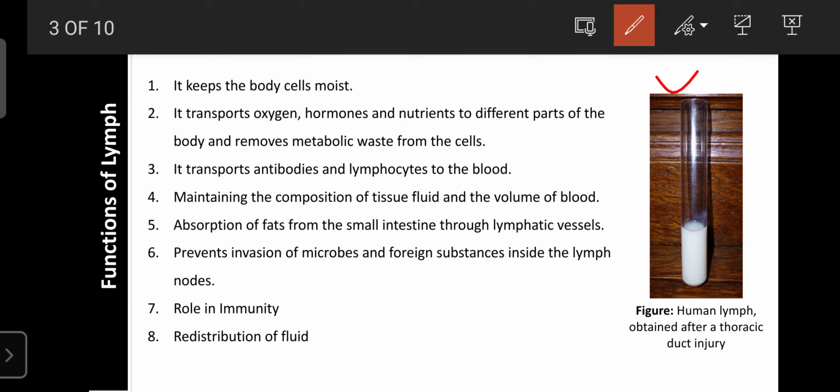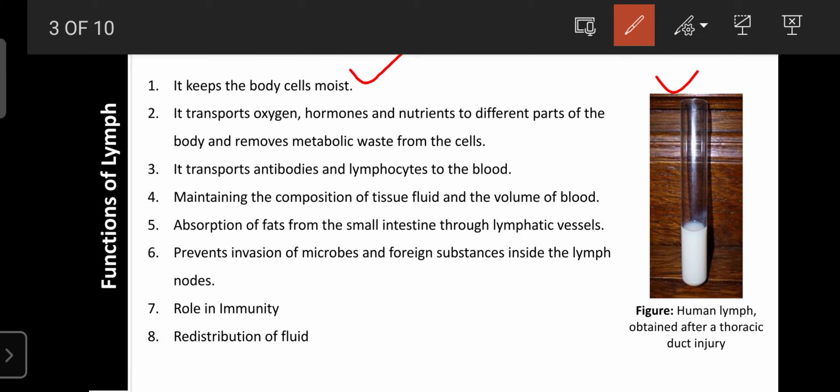The lymph plays an important role in keeping the cells moist, through the recirculation of fluid between the cells. Due to that, it keeps the cells moist and avoids dryness of the external cellular environment by recirculating fluid from one place to another. Due to the presence of lymph, the cells are not dry, and the external environment of the cells is always moist. That environment is required for the functions of the cell.